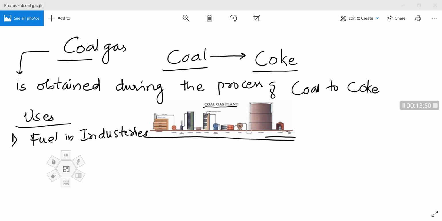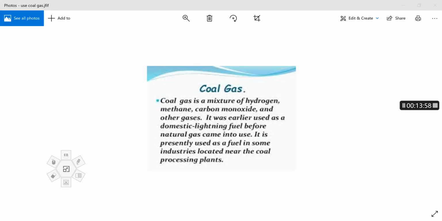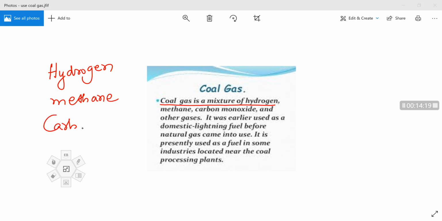Okay. So now here we can see one more important thing regarding the coal. Just focus here. Here coal gas is a mixture of hydrogen and methane, carbon monoxide and other gases.